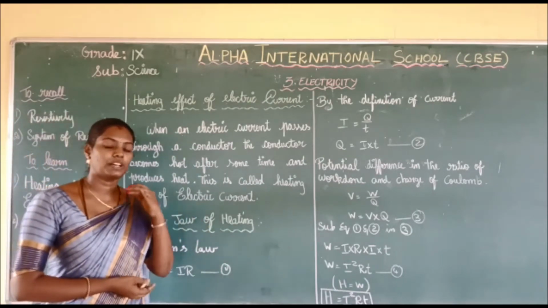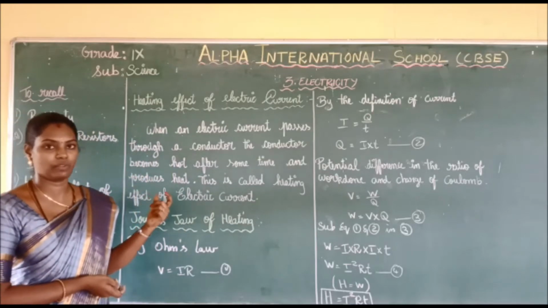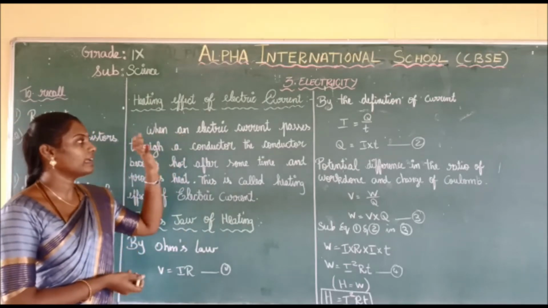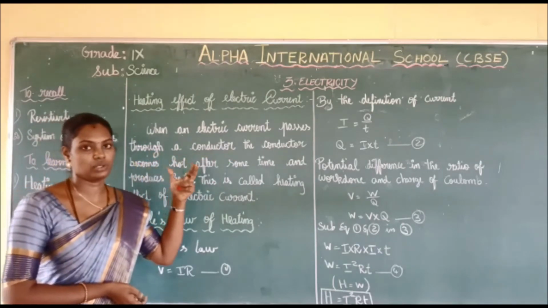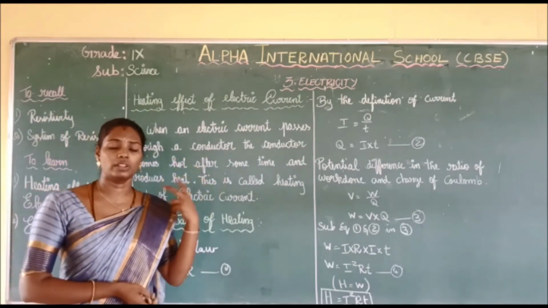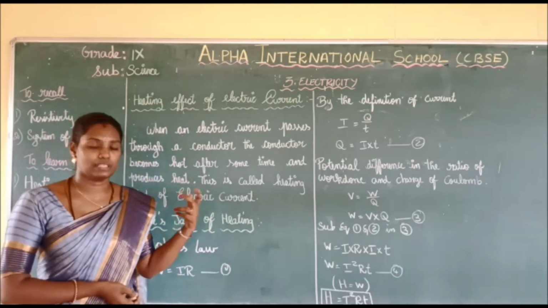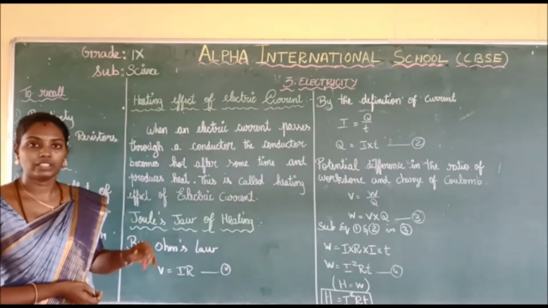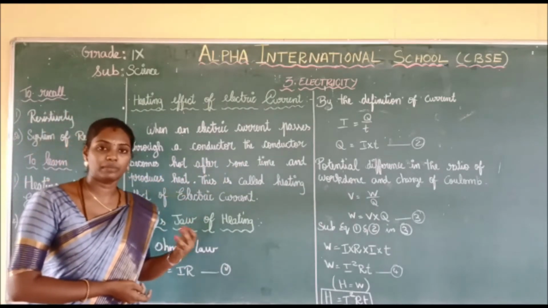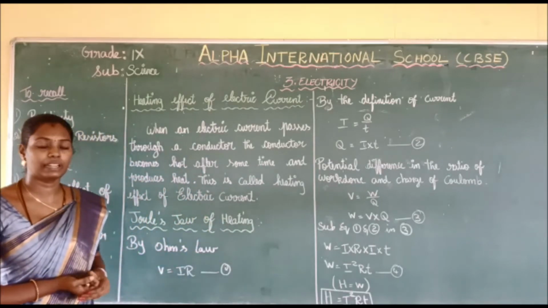So the charge passes through a conductor. See, the conductor may be a high resistive or less resistivity wire. So the electric current passes through a wire, and the conductor becomes hot. So the wire or the device, whatever it may be, becomes hot after some time and produces some heat, and this is called heating effect of electric current.